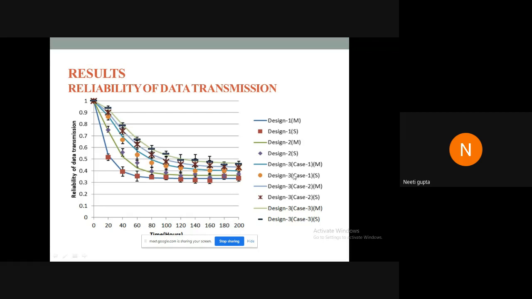Here, case 1 is when the probability of a jump node being associated with a hybrid network, that means both wired and wireless links, is 0.25, or we can say 25%. And case 2 is when the probability of a jump node being associated with a hybrid network is 0.5. And case 3 is when this probability is 0.75. That is, moving on from case 1 to case 3, we are increasing the probability of a jump node being associated with a hybrid link. As expected, as this probability increases, the reliability of data transmission is increasing.